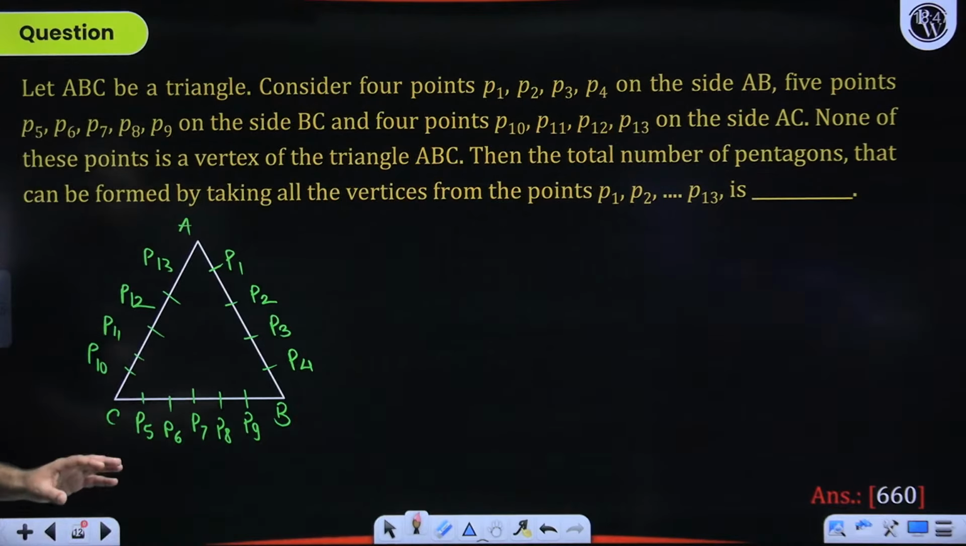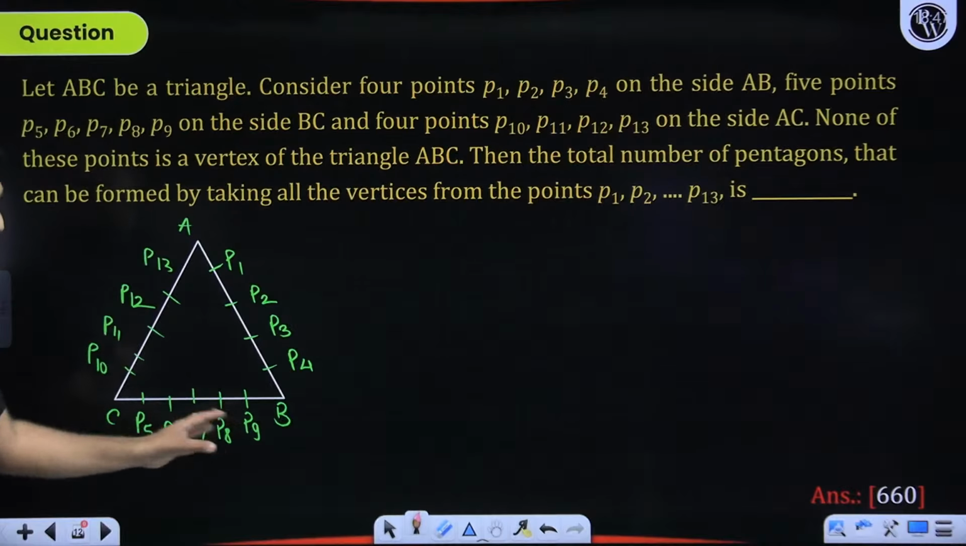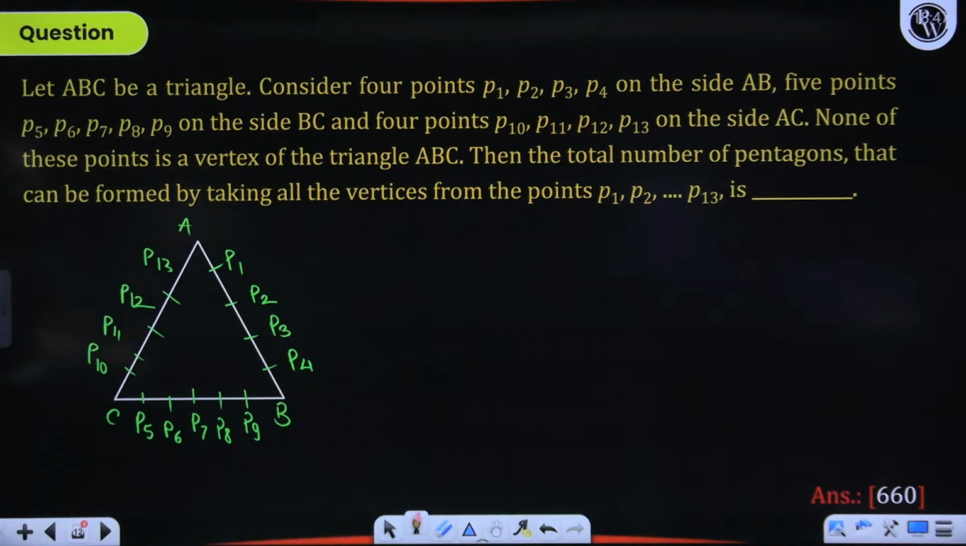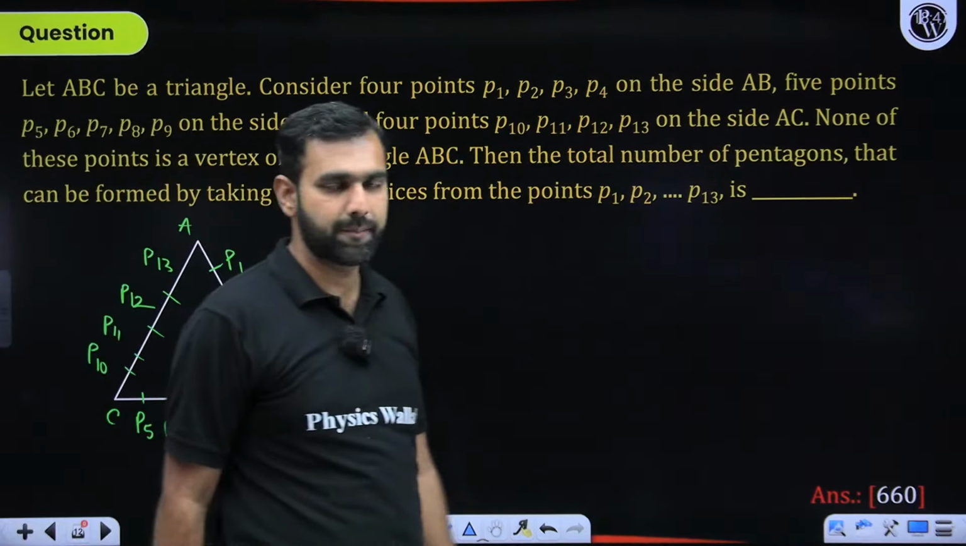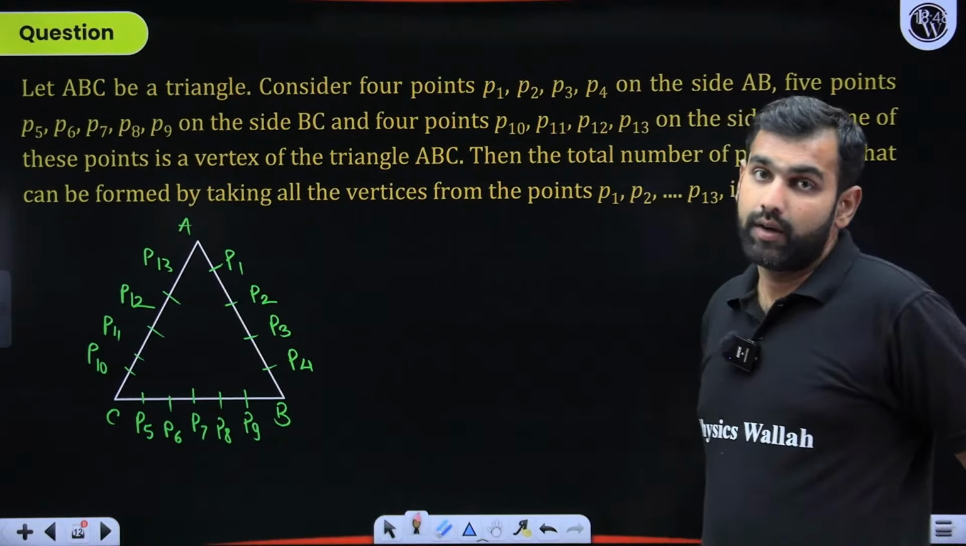Now, can you help me? What are we asked in this question? None of these points is a vertex, so they are not vertices. A, B, C are the vertices of the triangle ABC. Then the total number of pentagons that can be formed. So we are asked the total number of pentagons. Of course, they are clearly non-collinear 5 points if you take.